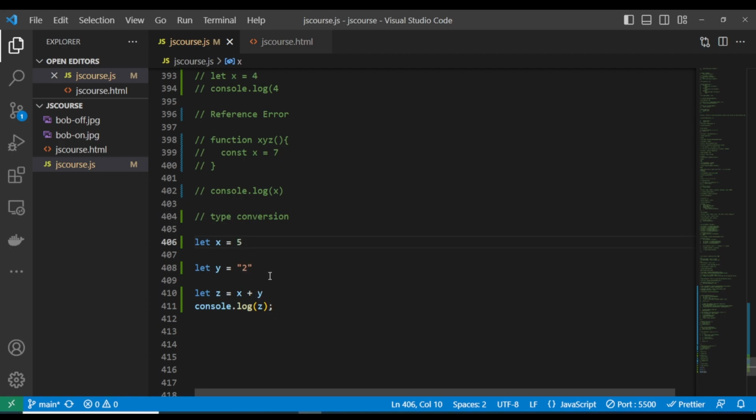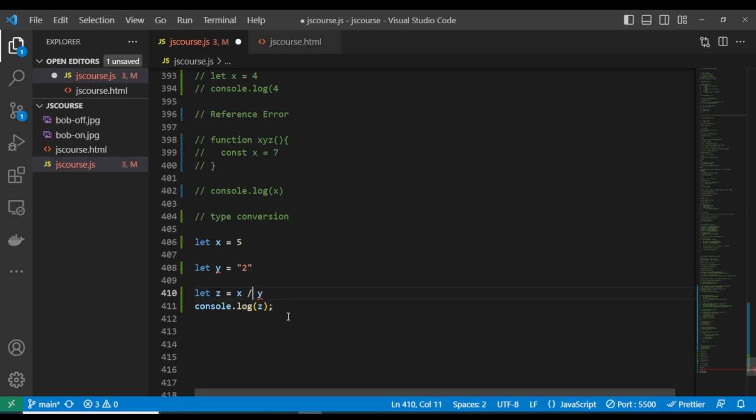But if you are using other arithmetic operators in JavaScript, like division, subtraction, and others, it will convert this as a number. There's another implicit conversion again. So now we have plus, and it treated this as concatenation.